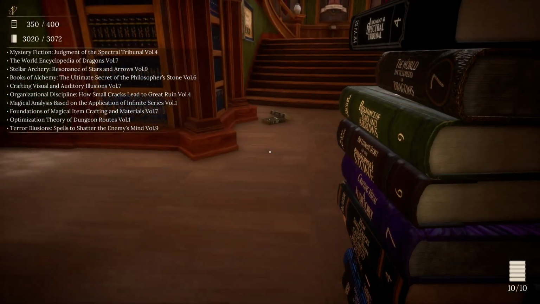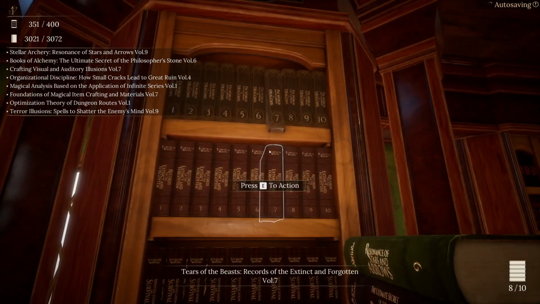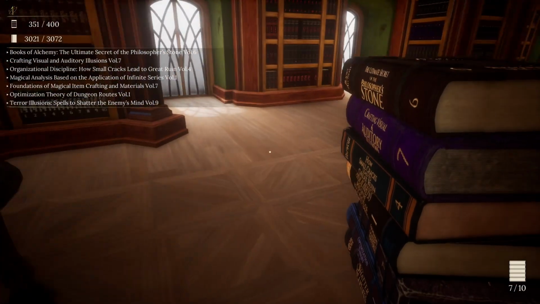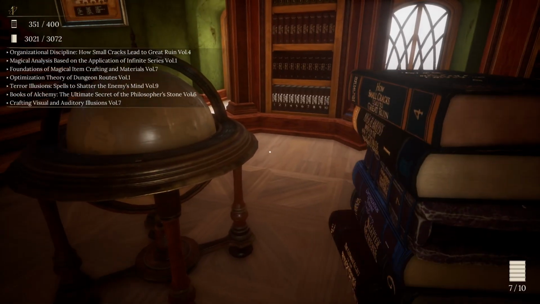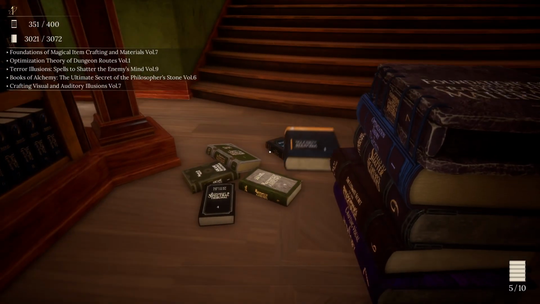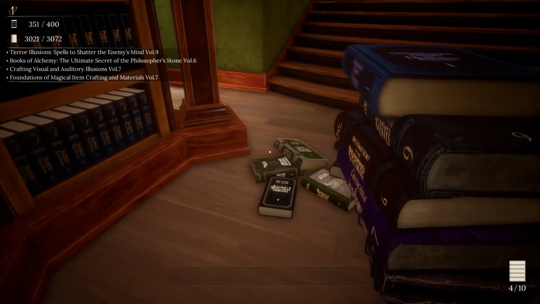Okay, Mystery Fiction goes up top. World Encyclopedia of Dragons, Volume 7. Stellar Archery, Resonance of Stars and Arrows goes up. Book of Alchemy, Organization, Discipline, How Small Cracks Lead to Great Ruin. Magical Now Space in the that goes up. Foundation Magical, that goes over here. Optimization Theory of Dungeon Routes. Okay.